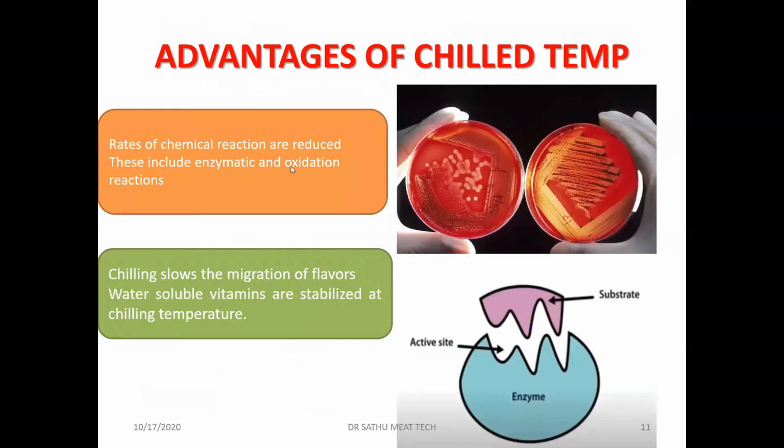The advantage of chilling temperature is that the rate of chemical reactions is reduced. This includes enzymatic and oxidation reactions, which we have already talked about. Chilling slows the migration of the flavors, and the water soluble vitamins are stabilized at chilling temperature. So chilling helps to reduce the flavor loss, and it also helps to reduce the loss of water soluble vitamins.